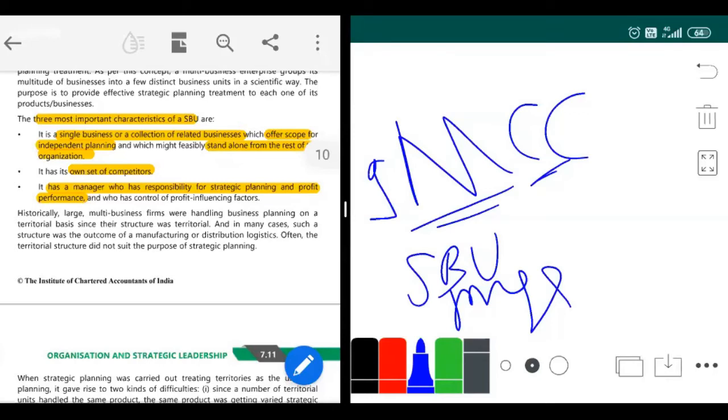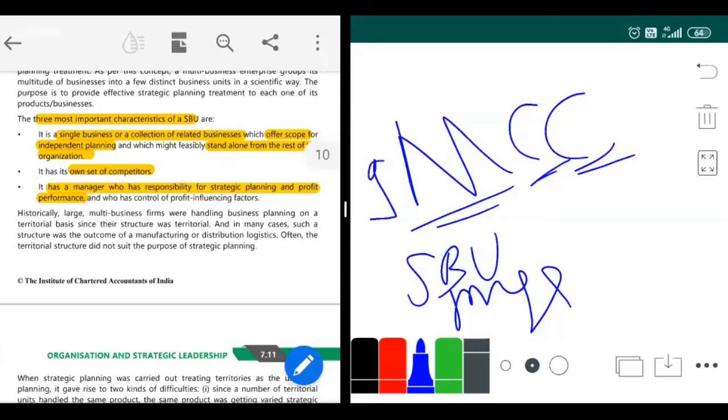Next to C is collection of related businesses. A single business or a collection of related businesses offers scope for independent planning, standalone from the rest of the organization. What they are trying to say is that each SBU can do independent planning.